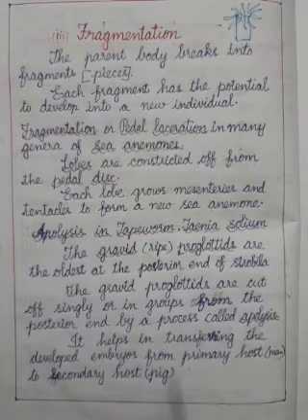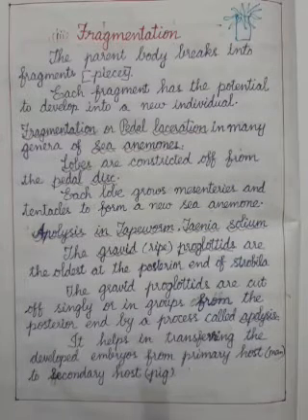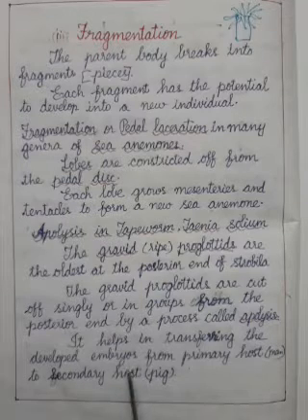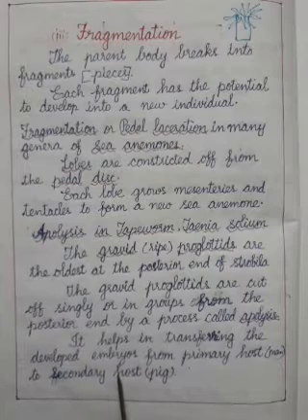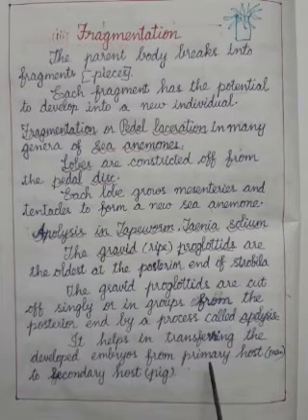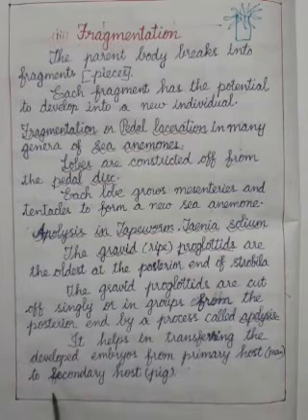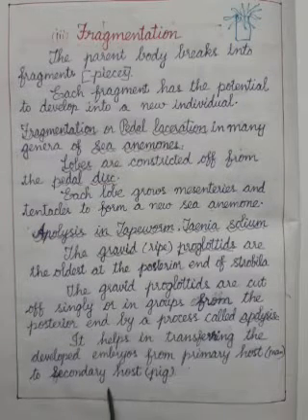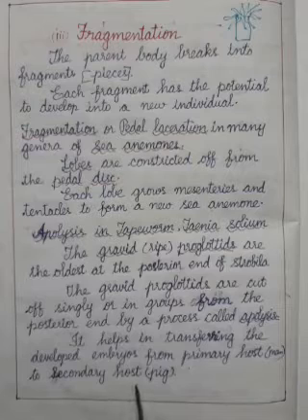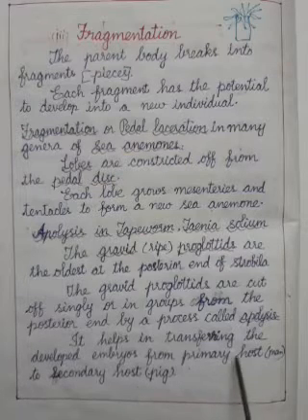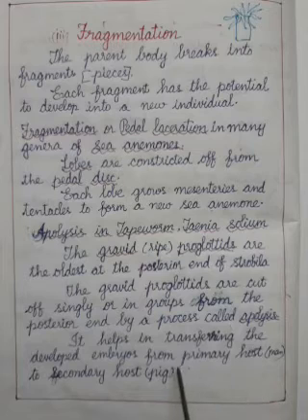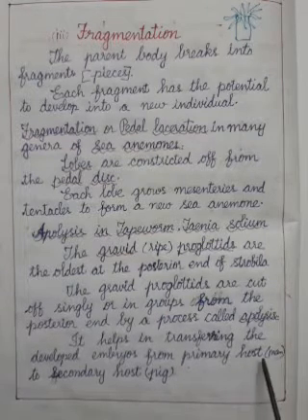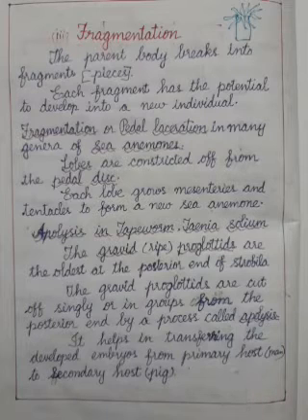So this apolysis helps in transferring the developed embryos present in the gravid proglottids from the primary host, that is man, to the secondary host, that is pig. So this may be asked as a one word. For example, what is the secondary host of Taenia solium, or the primary host of Taenia solium, or what is the process by which asexual reproduction takes place in Taenia solium. Questions like that may be asked.